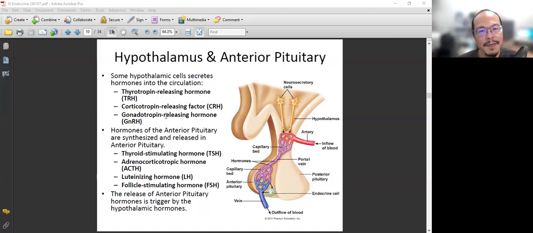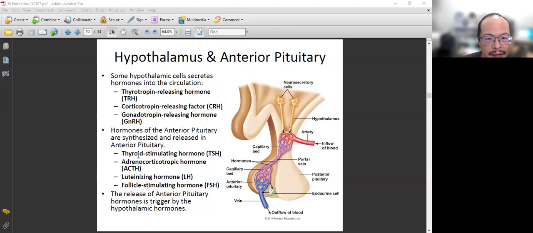Now, when they go into the blood, they will very quickly get guided into the anterior pituitary gland. They diffuse out, then they will cause the anterior pituitary gland to release another group of hormones. What are they?